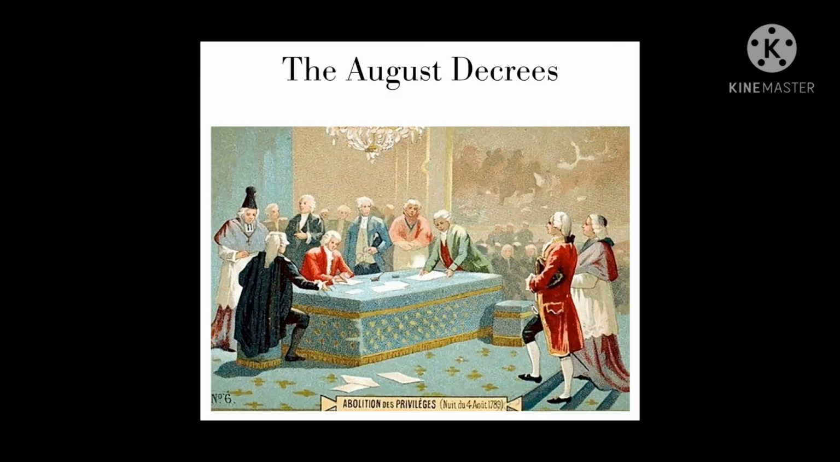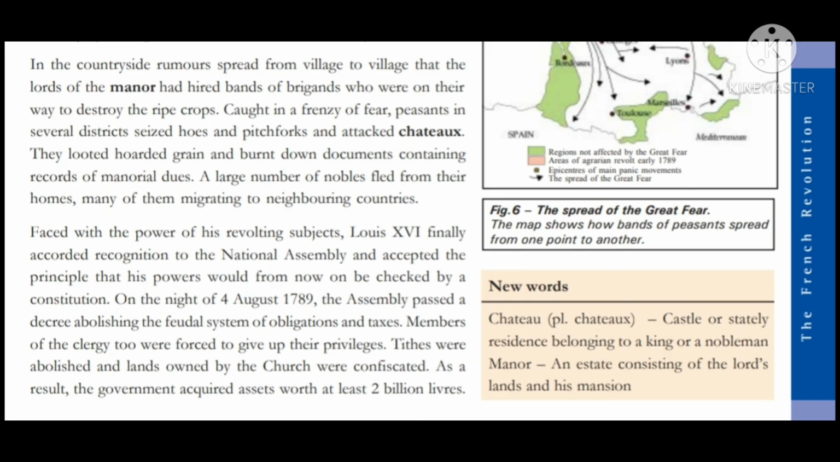So on the night of 4th August 1789, the National Assembly passed a decree abolishing the feudal system of obligation and taxes. That means the feudal system in France was abolished. Number 2, members of clergy too were forced to give up their privileges. Now we know that the clergies enjoyed certain privileges in France. So the clergies also had to give up their powers, their privileges. Number 3, tithes were abolished. The tithes, the taxes that had to be paid to the church, were also abolished.